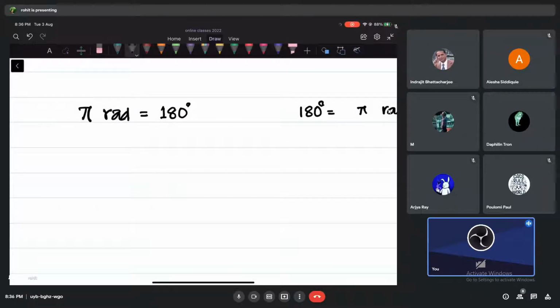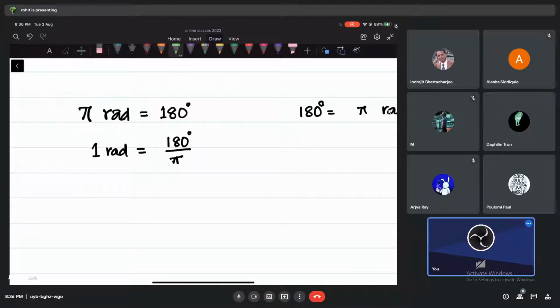From here, if I ask you what is 1 radian, what is your answer? Yes or no? Check. Unitary method. Yes, sir. This pi can go down. So you have done this. This is just a revision. Actually, you are good in maths, I'm sure. 1 radian happens to be equal to 180 by pi degrees.